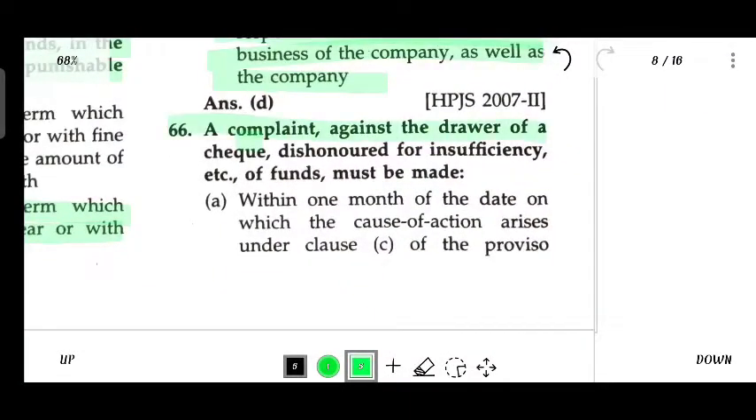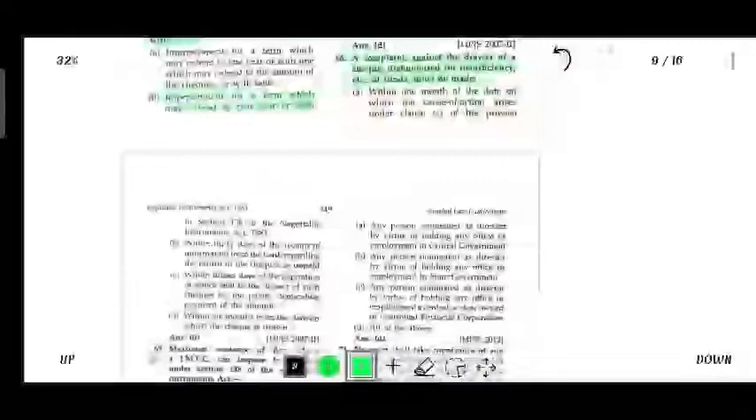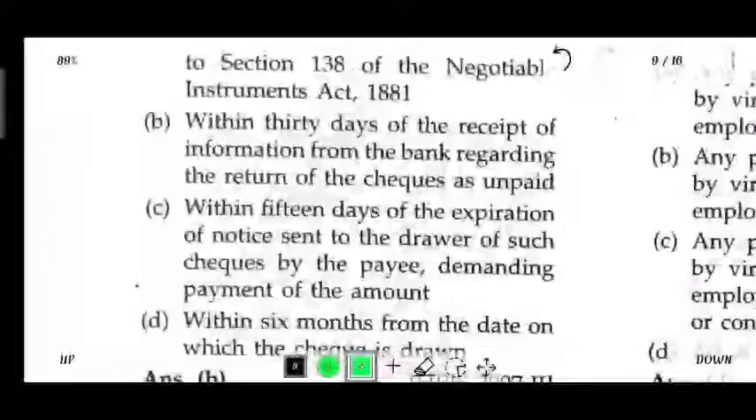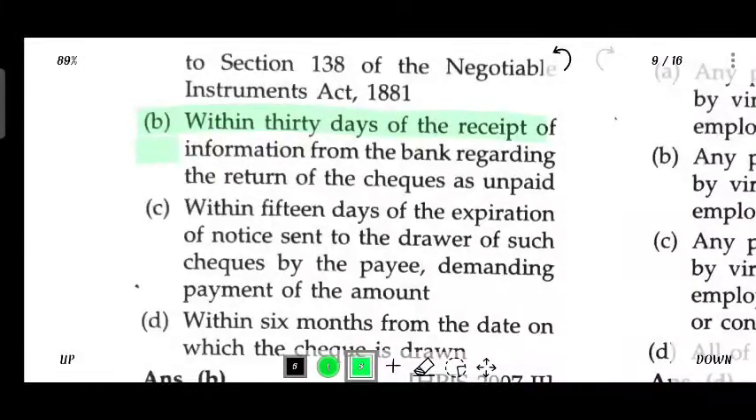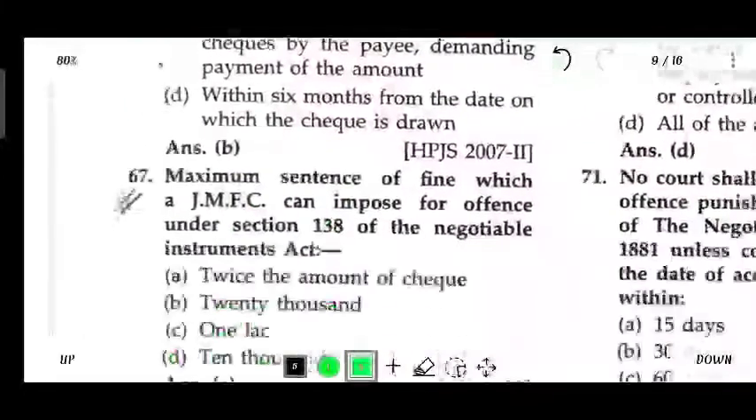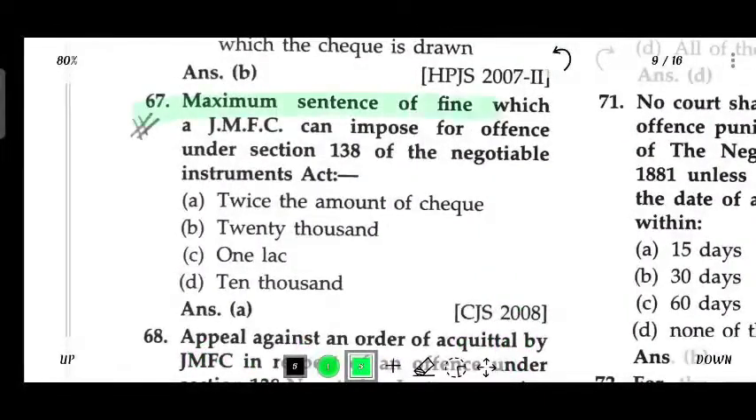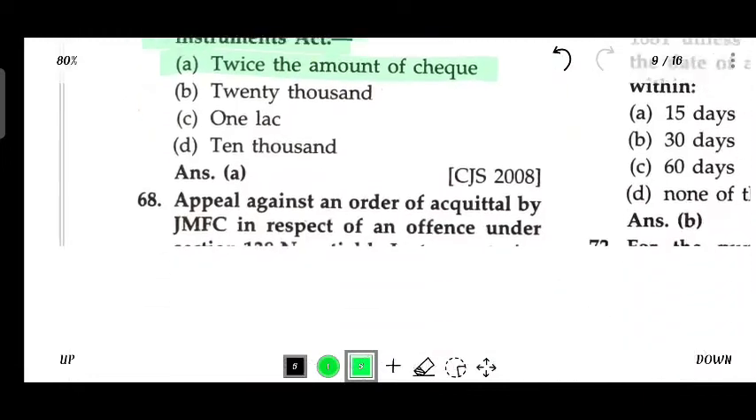A complaint against the drawer of the check for dishonor due to insufficient funds must be made within 60 days of the receipt of the information from the bank regarding the return of the check as unpaid. The maximum sentence of fine which JMFC can impose for offence under Section 138 of NIA Act is twice the amount of the check.